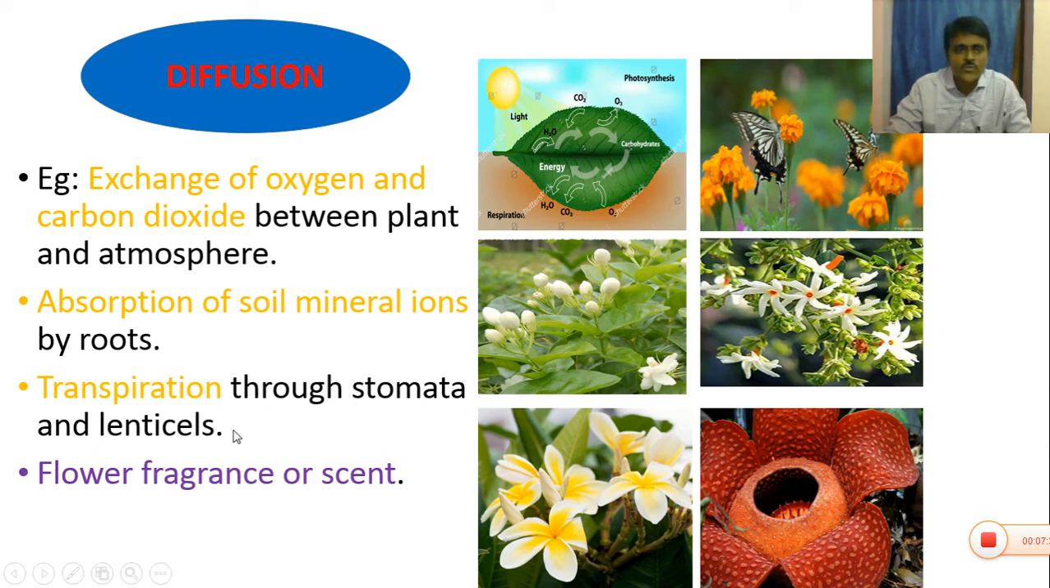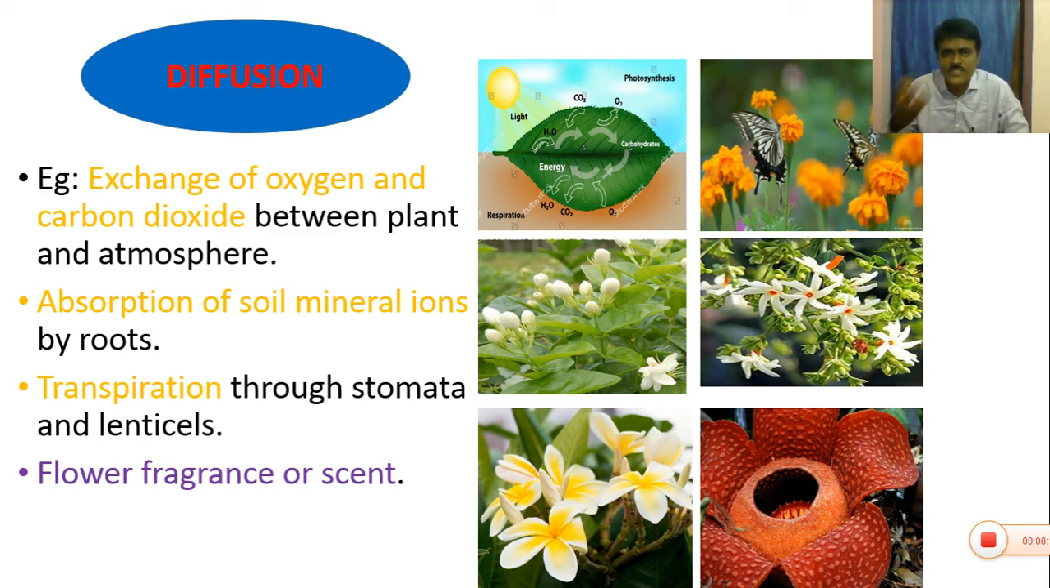Transpiration through stomata and lenticels. The loss of water from the leaves of the plant body is called transpiration. The loss of water from the aerial parts of the plant body, or from the leaves, in the form of vapor is called transpiration. It occurs through the minute pores present in the leaf epidermis and young stems. In old stems, instead of stomata, lenticels are present. So transpiration through the stomata and lenticels is an example of a diffusion process.